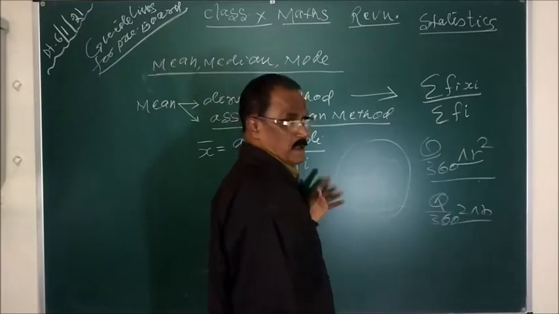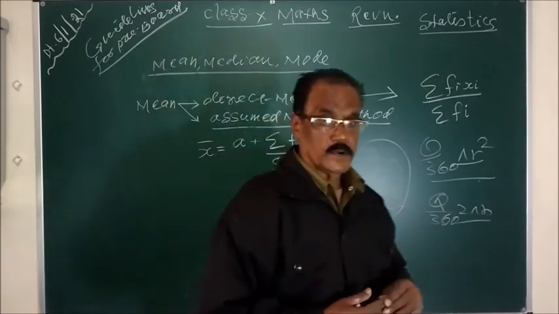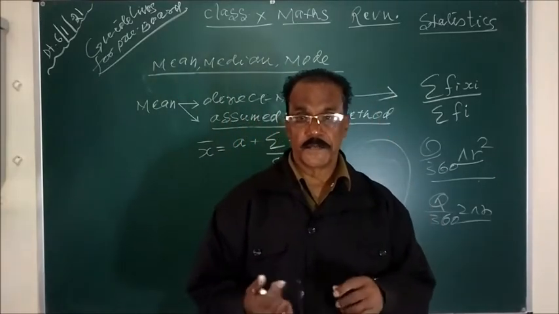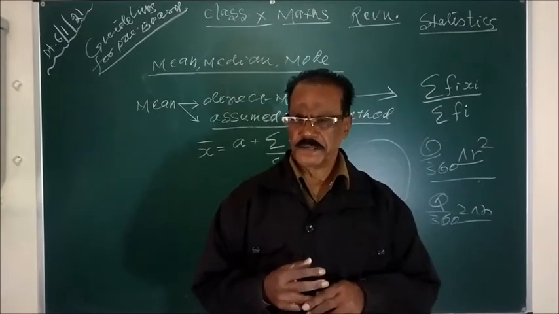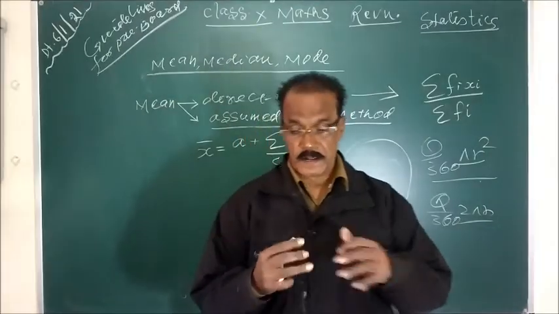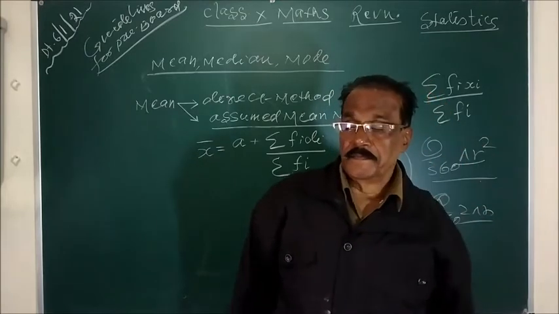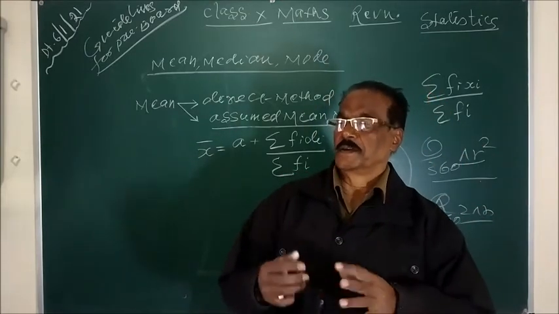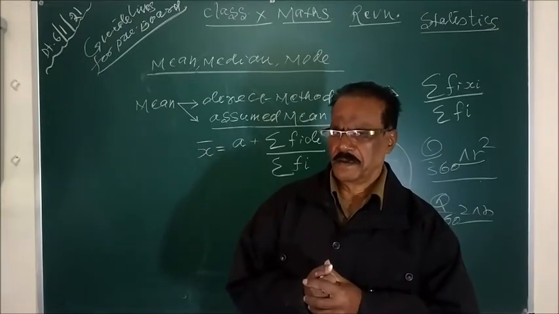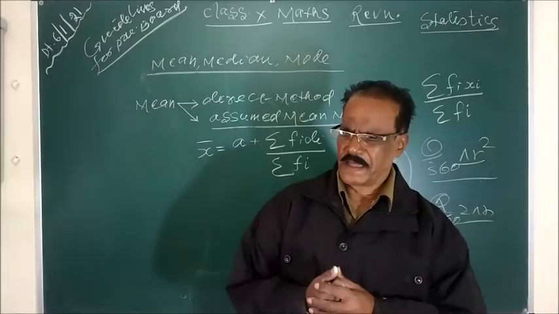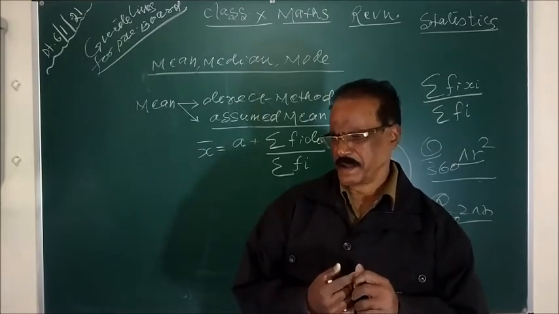So HCF and LCM and polynomial, and also proof that root 2 or root 3 or root 5 or root 7 is not a rational number, very important question. This type of question you should try to learn. And calculation you should do very carefully, because calculation is important, formula is also important. You learn the formula, you use it and you simplify, you will get your result. So this is the instruction in general for tomorrow's exam.